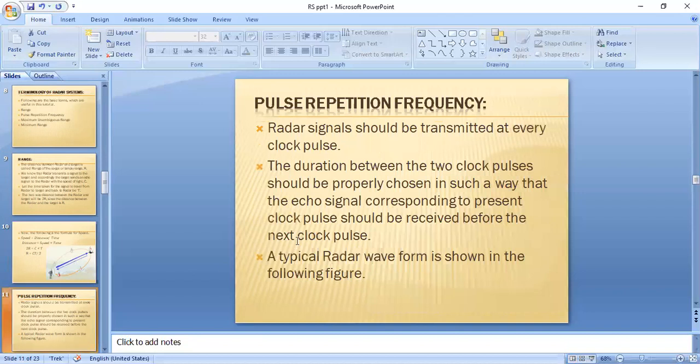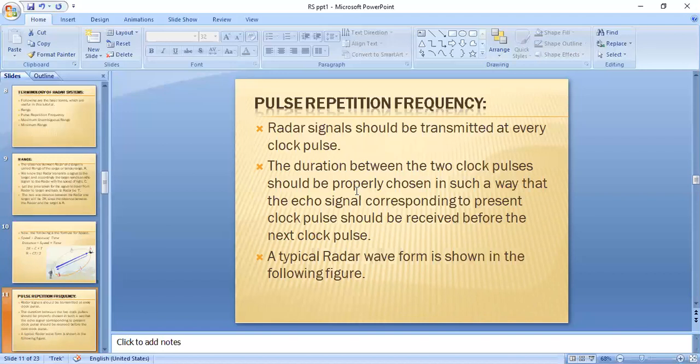Next, the second one is pulse repetition frequency. We know the radar should send the signal continuously. So radar signals should be transmitted at every clock pulse, and the duration between the clock pulses should be properly chosen. That means we are sending clock pulses from the radar, and the duration between them should be chosen in such a way that the echo signal corresponding to the present clock pulse should be received before the next clock pulse.